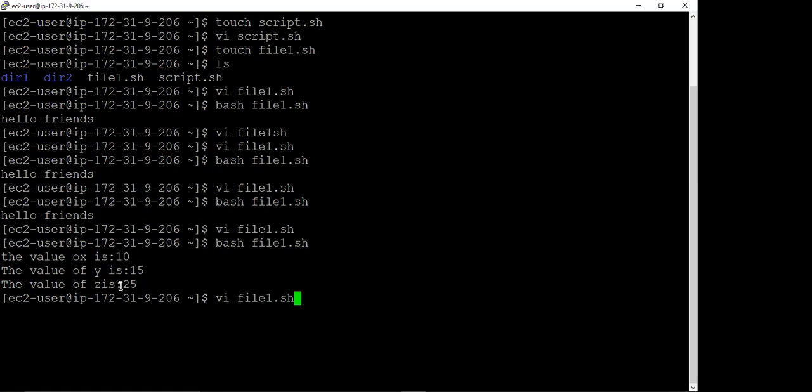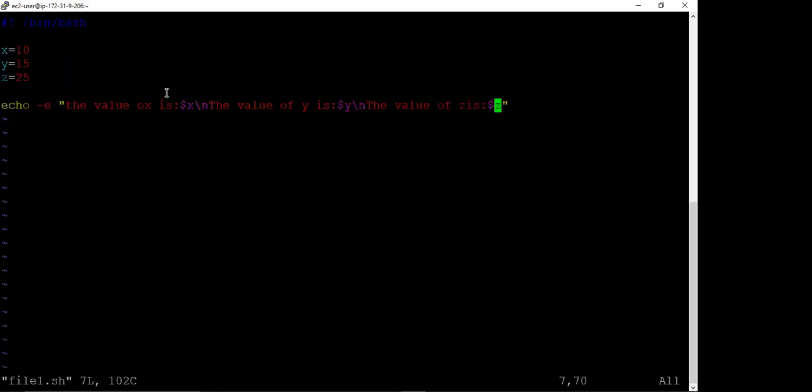So let us correct the spelling mistake here. Okay, here we should have space. See, this backslash n is used in order to have all these sentences on different lines. The value of x is one sentence, the value of y is the second sentence, the value of z is the third sentence.